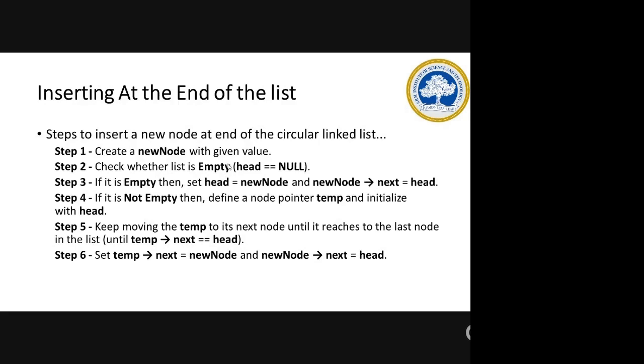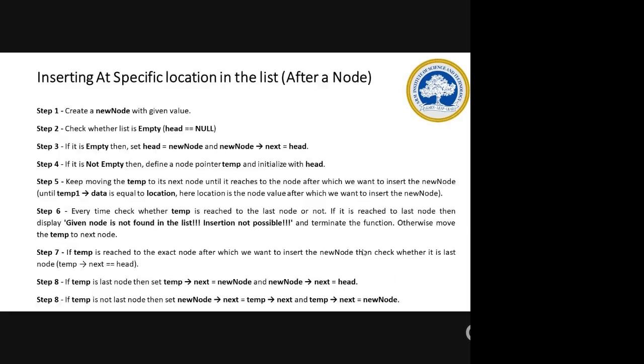Same as your null case only. If it is null, what will you do? You move the pointer until it is null. And when you find the null, you add it as temp of next. My new node will be added and new node of next will be null in case of a singly linked list. But in case of a circular list, at the end, temp of next will be the new node and the new node's next should be head. It is not null, it is head. This is for your end of the list.